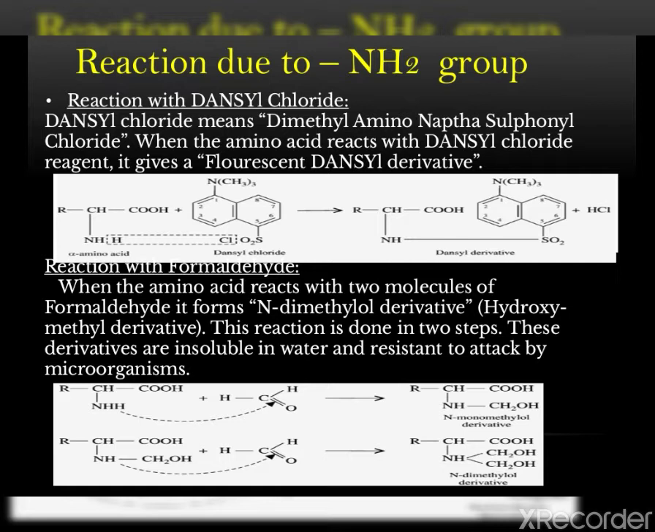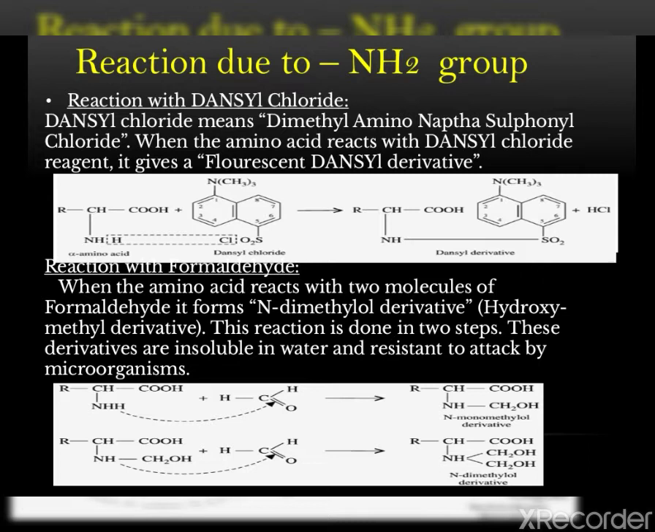The next reaction of the amino group is the reaction with dansyl chloride. This dansyl chloride means dimethylamino naphthalene sulfonyl chloride. When the amino acid reacts with this dansyl chloride reagent, it gives a fluorescent dansyl derivative.